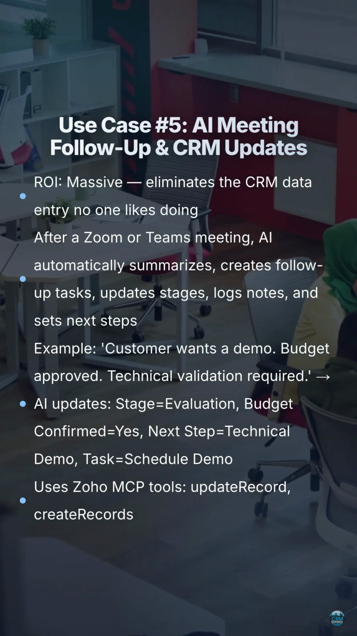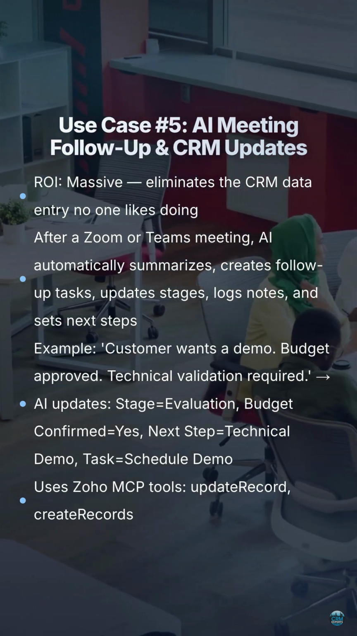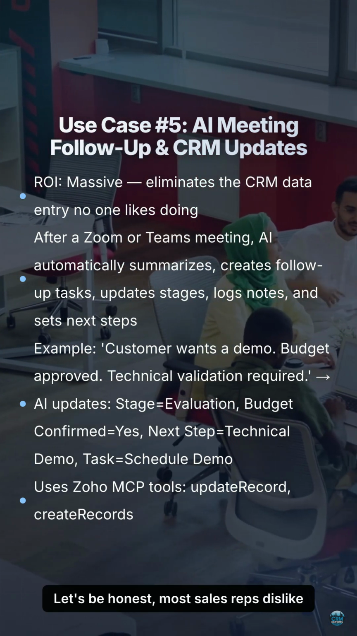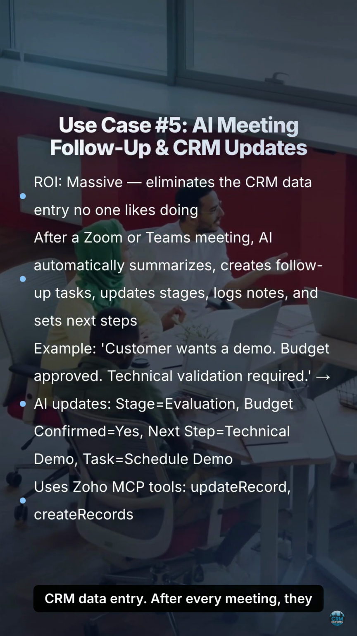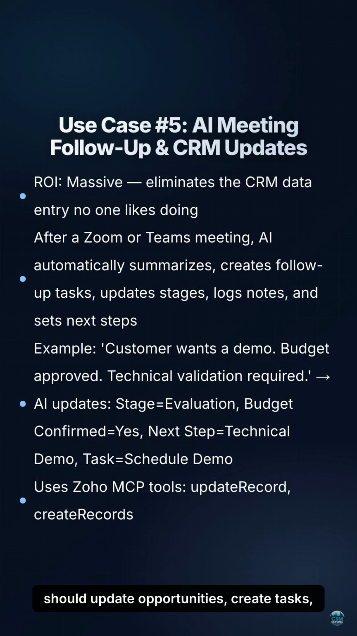Use case number 5. AI Meeting Follow-up and CRM Updates. ROI is massive. Let's be honest, most sales reps dislike CRM data entry. After every meeting, they should update opportunities, create tasks, enter notes, and define next steps. But often, they do not. AI solves this automatically.